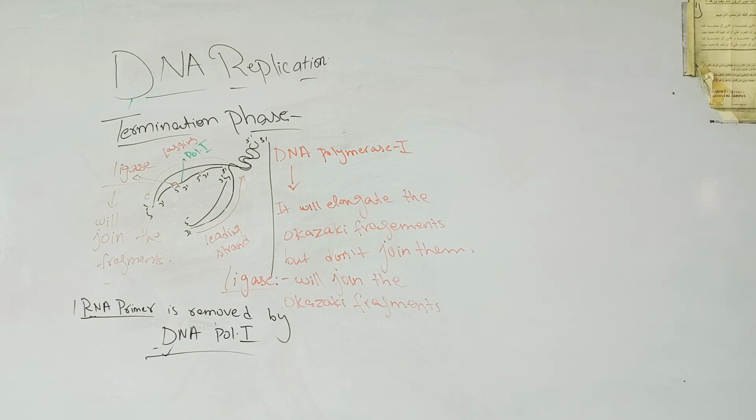So in this process of replication, you have seen that there are three types of DNA polymerase: polymerase 1, polymerase 2 and polymerase 3. Polymerase 1 is responsible for the termination, polymerase 2 is responsible for the proofreading of the newly synthesized DNA strands, while polymerase 3 is responsible for adding the nucleotides in the newly synthesized part of the DNA.